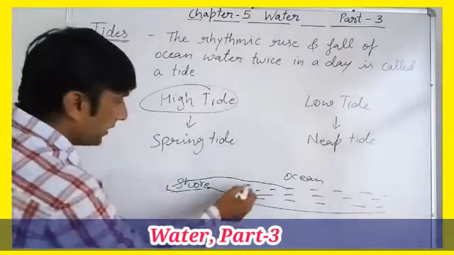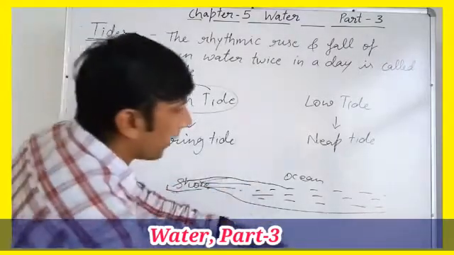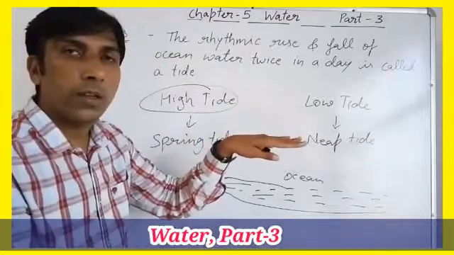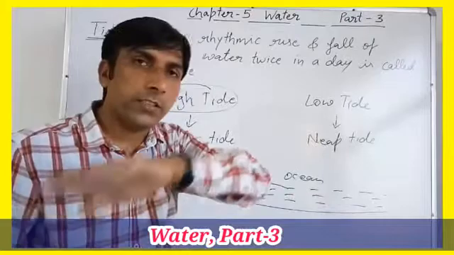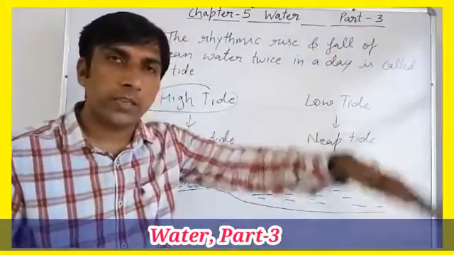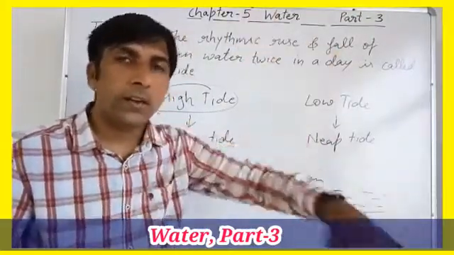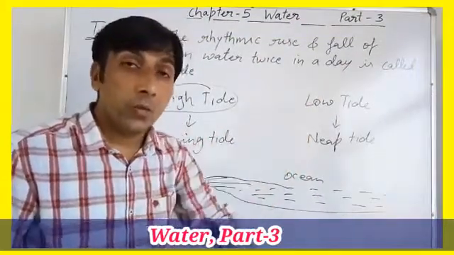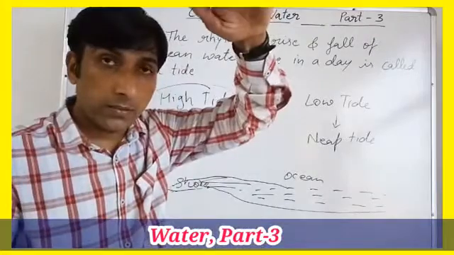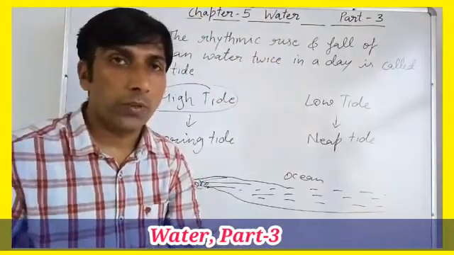This is high tide, means water level comes up. In the waves, water is stagnant, but the surface of water is coming up and down, like this. But in tides, water level comes up like this and goes down.